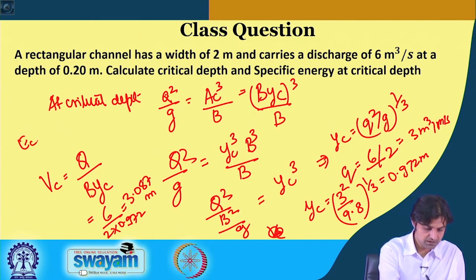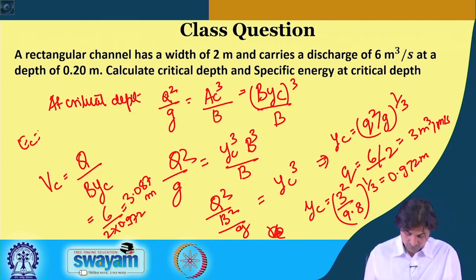Specific energy is 3 by 2 YC, or you can use VC, YC.